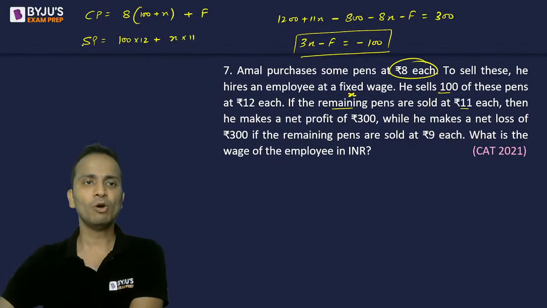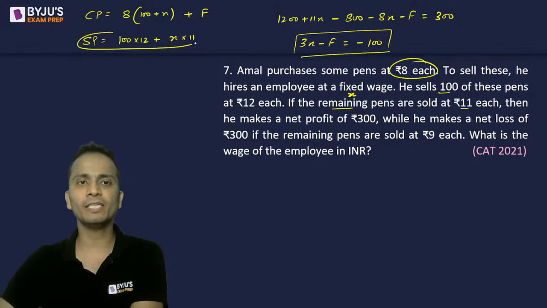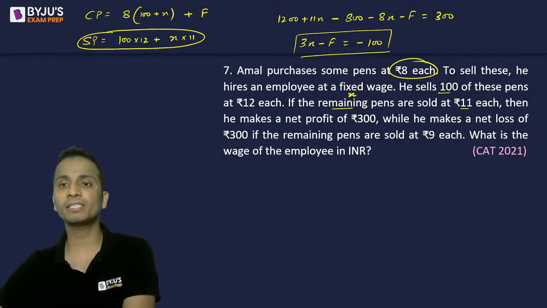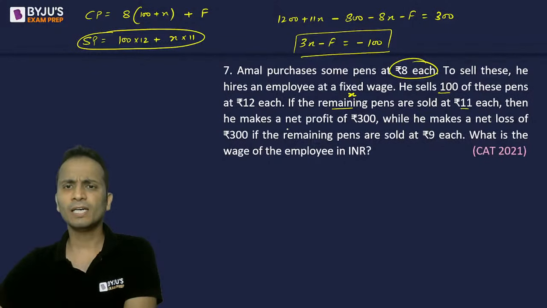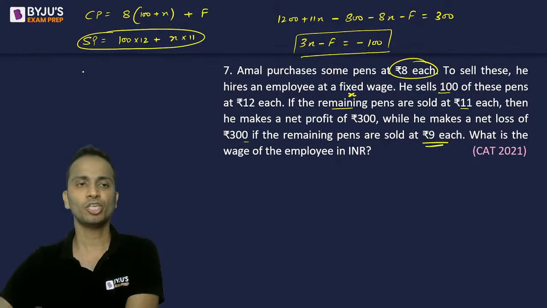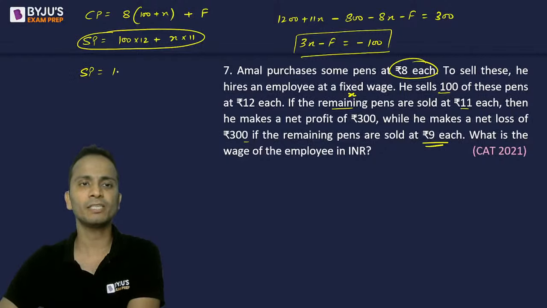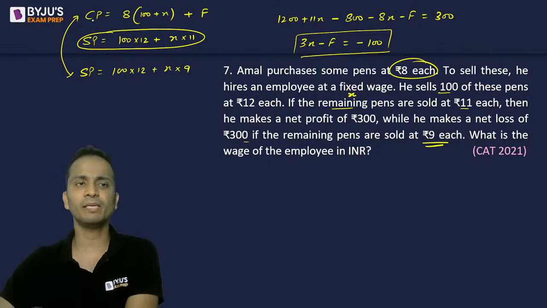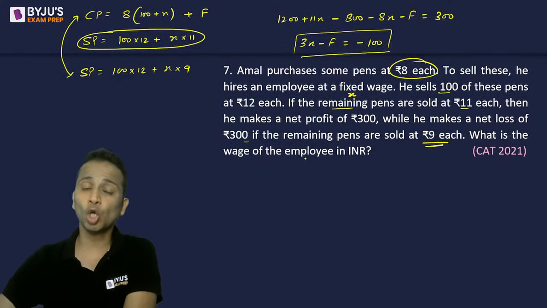Okay. Now instead of this selling price, he makes a net loss of 300 if the remaining pens are sold at rupees 9 each. So instead of selling the remaining pens at 11 each, if he sells them at 9 each, that means the selling price is 100 multiplied by 12 plus x multiplied by 9. If the selling price is this, cost price obviously remains same, then there will be a net loss of 300.